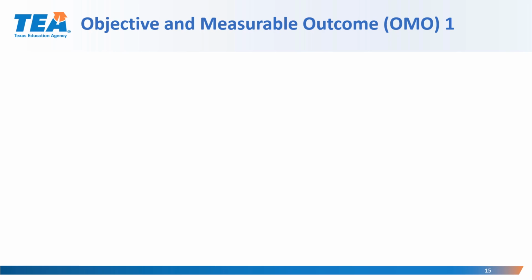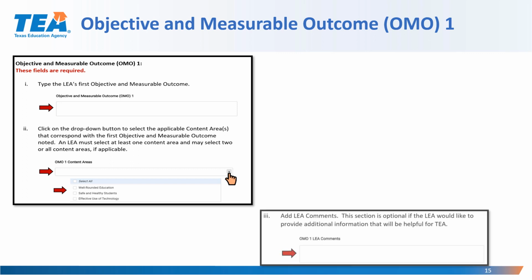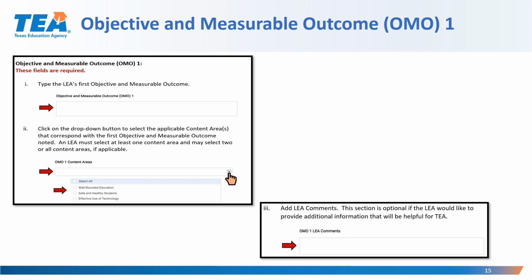LEAs must complete the objective and measurable outcome 1. Once submitted, the LEA will not be able to revise program objective and measurable outcome within the WorkApp box. The goal is for an LEA to keep the same objective and measurable outcomes throughout the year unless there are extenuating circumstances supported with data and/or immediate changes to what was previously submitted. If that is the case, the LEA may submit comments that could include any revised program objectives and measurable outcomes.